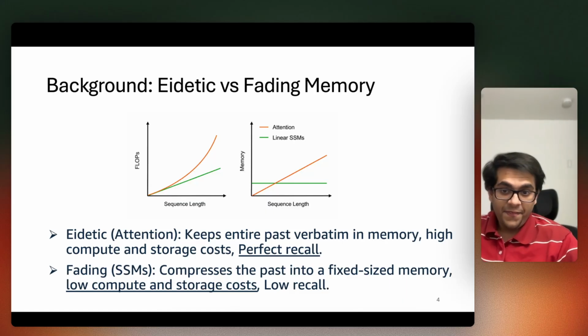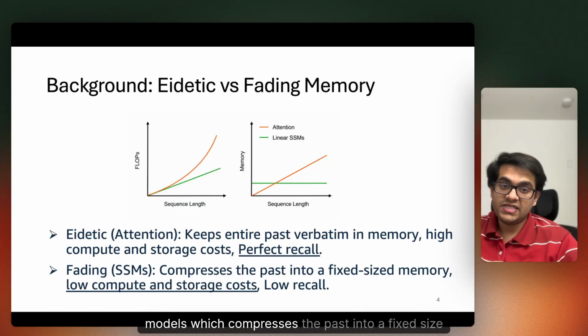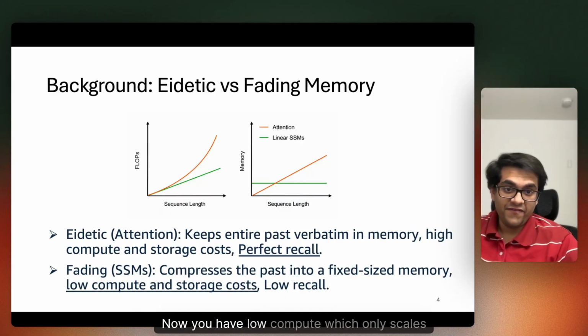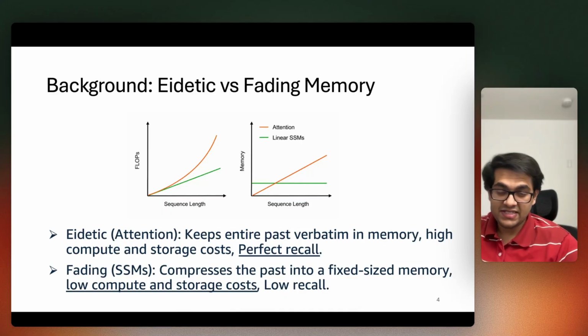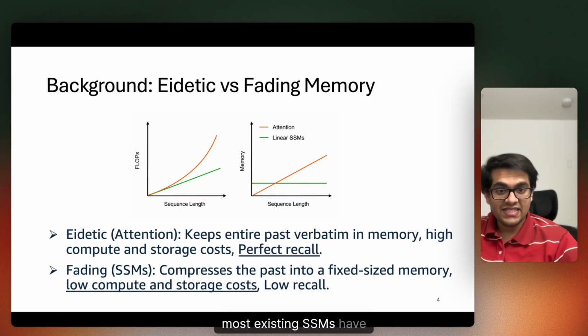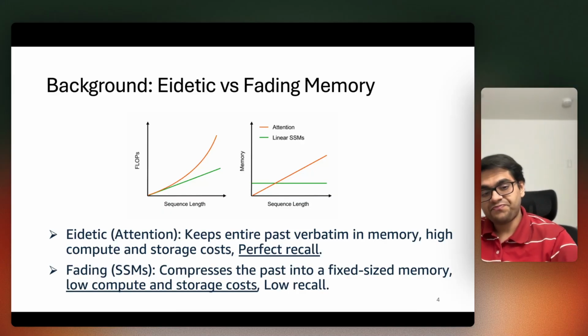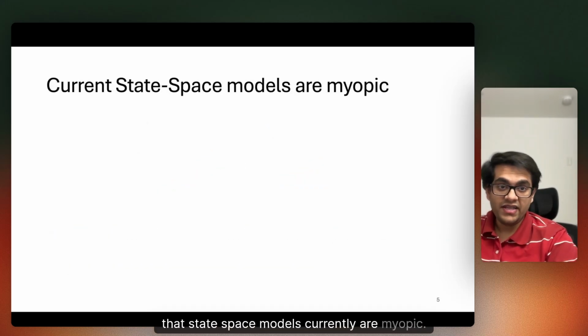On the other hand, we have fading memory layers like state space models, which compress the past into a fixed size memory. The advantage now is you have low compute, which only scales linearly with the sequence length, and low storage cost. Memory is fixed size, it doesn't depend on the context length. However, most existing SSMs have low recall. There is a significant gap with attention. We hypothesize that the reason behind this gap is that state space models currently are myopic.